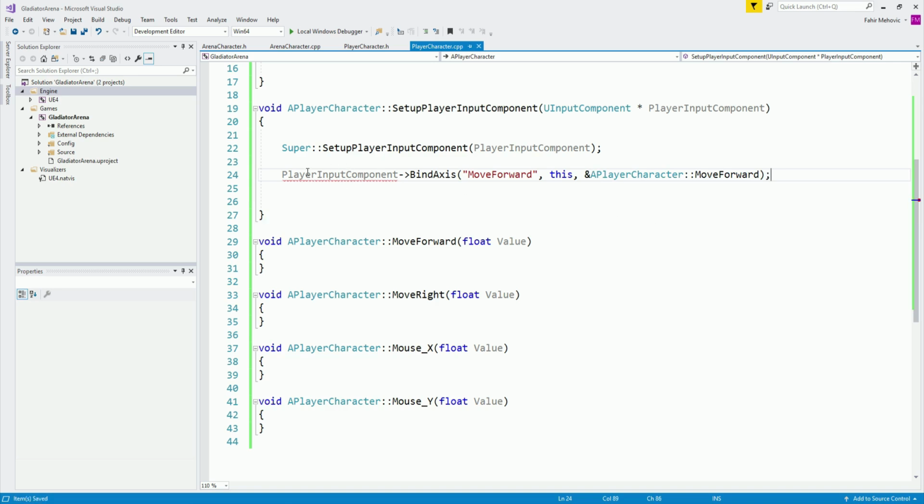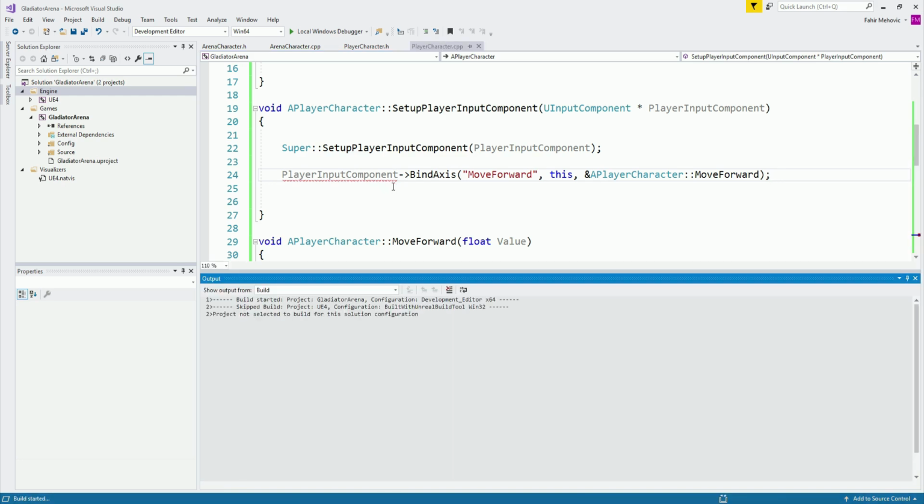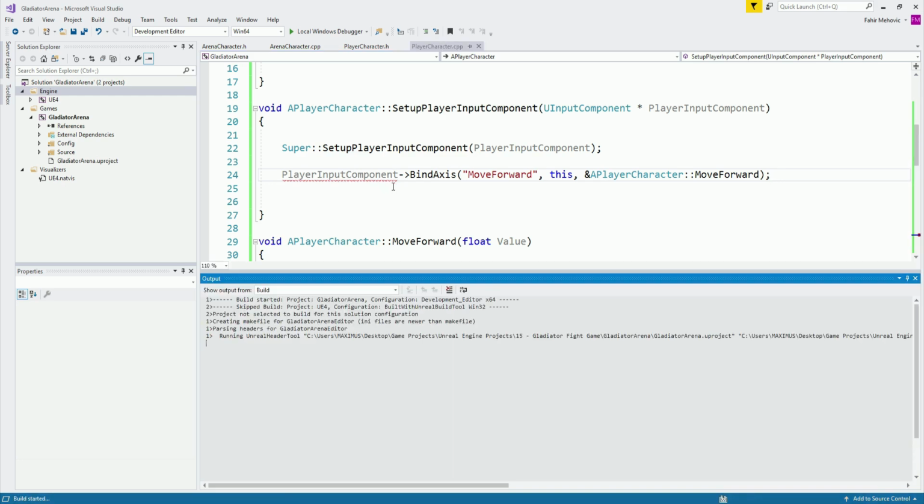Now you will see this over here, player input component, it shows this red line. It will not throw an error, I believe. So let's Control Shift B just to make sure, but we need to import something if you want to remove this error. But I believe it will not throw it. We're going to check it in a moment.